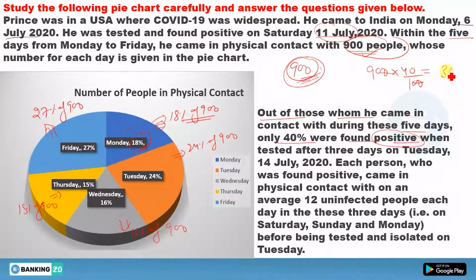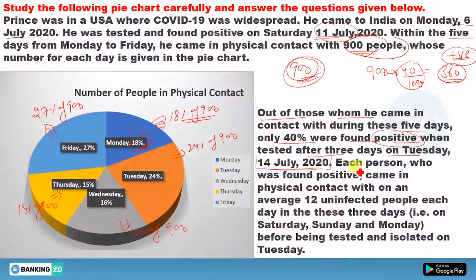Means there are 360 people who are COVID-19 positive, tested after 3 days on Tuesday, 14 July 2020. You know, he was tested on 11 July 2020 on Saturday, but these people were tested on 14 July 2020. Out of those 900, 40% people are positive, and 40% of 900 will be 360. So there are 360 people who are positive for COVID-19.